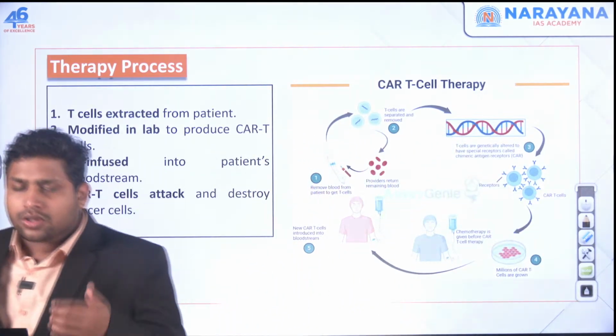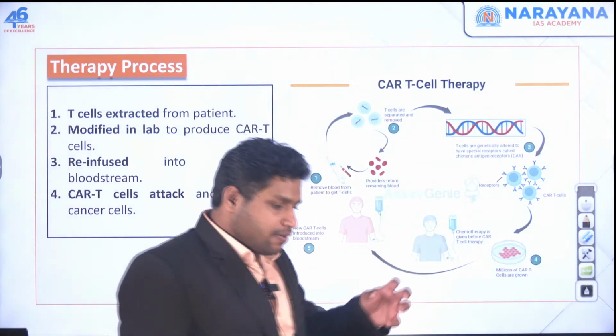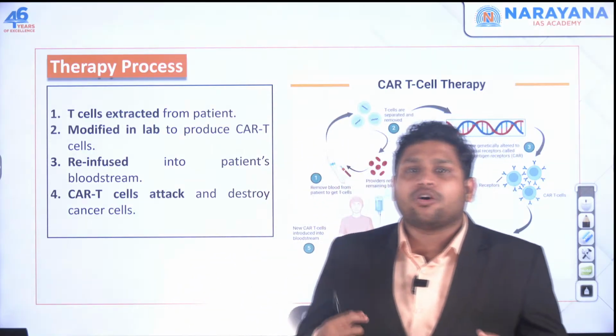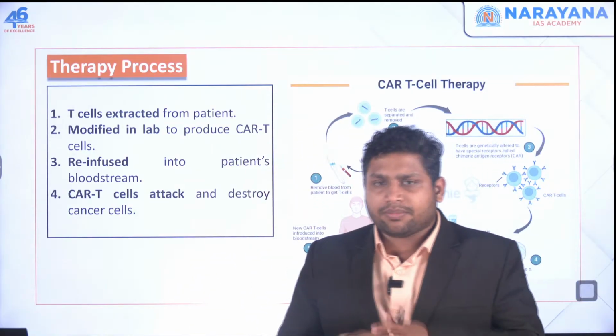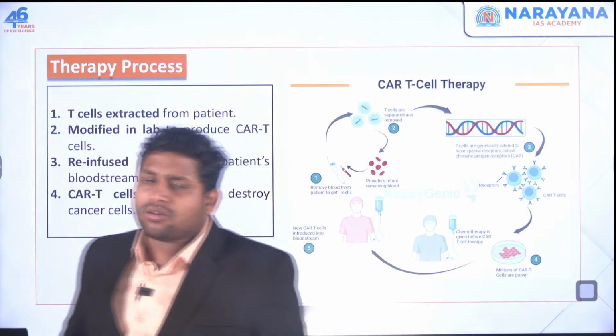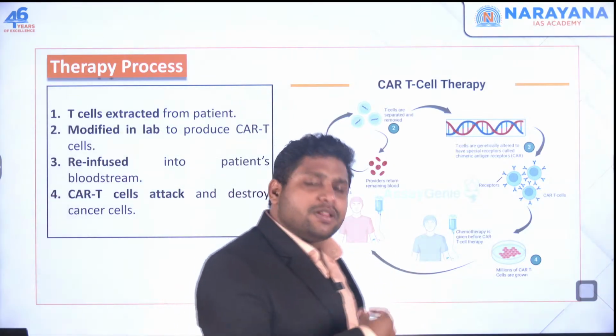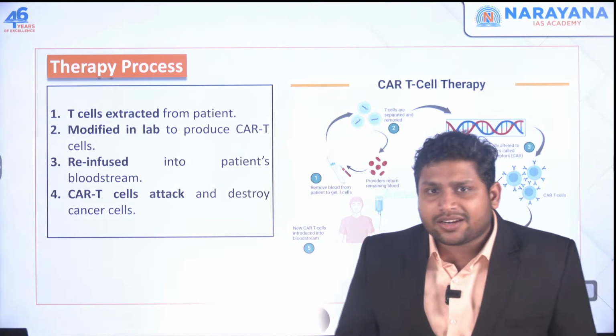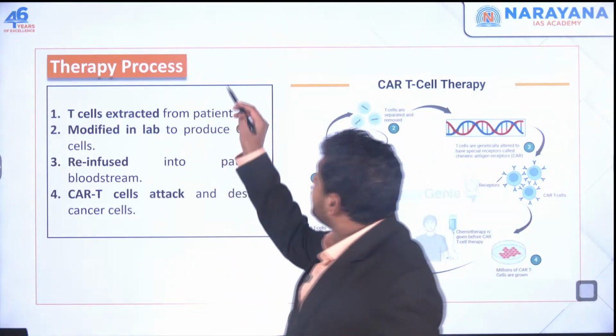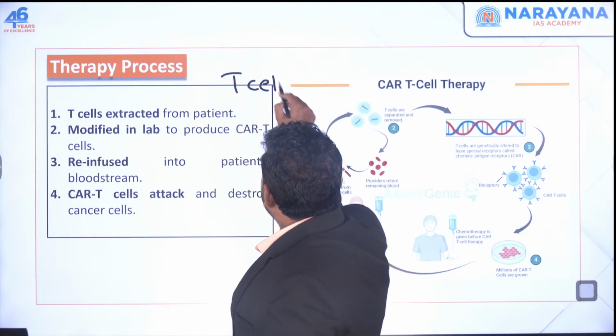Now, how exactly does this happen? First, we take the blood sample of a person. Let's say in my body there is a problem, there's cancer going on. So my blood sample will be taken. From that blood sample, the WBCs, specifically the T cells, will be extracted.